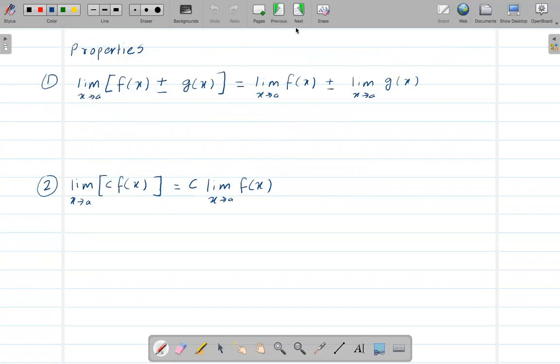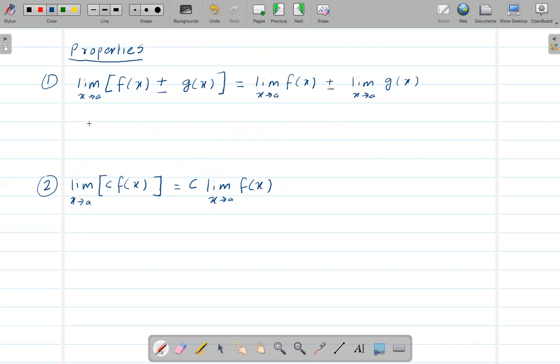Now let's start this section. Let's start with different properties, or different laws, of a limit. First, it says that if we take the limit of f of x plus g of x, or f of x minus g of x, for both plus and minus we get the same property. If there's a single limit for these two, with a big parenthesis, then I can split this into two different terms. If there is a plus in the middle, we get plus. If there is a minus, we get minus.